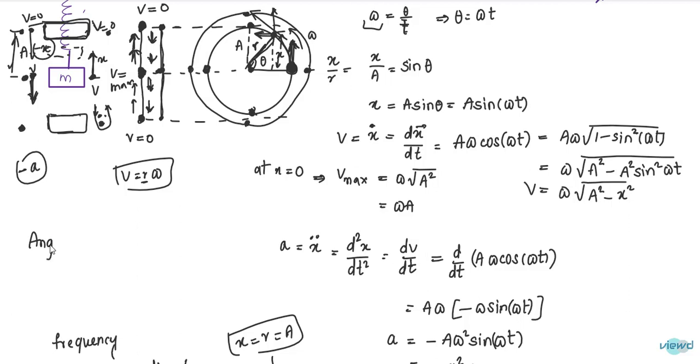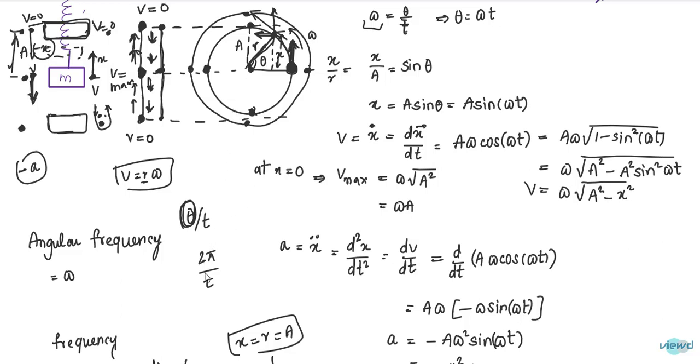Angular frequency is omega, simply omega, because omega means theta by time. That means theta is equal to 2 pi radians by time. So that is angular velocity, which can be treated as angular frequency.